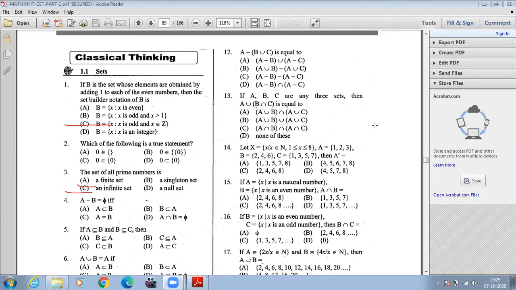A minus B means those elements available in A only but not in B. When A is equal to B, both have the same elements, right? Then A minus B is phi. That's why option C is correct.